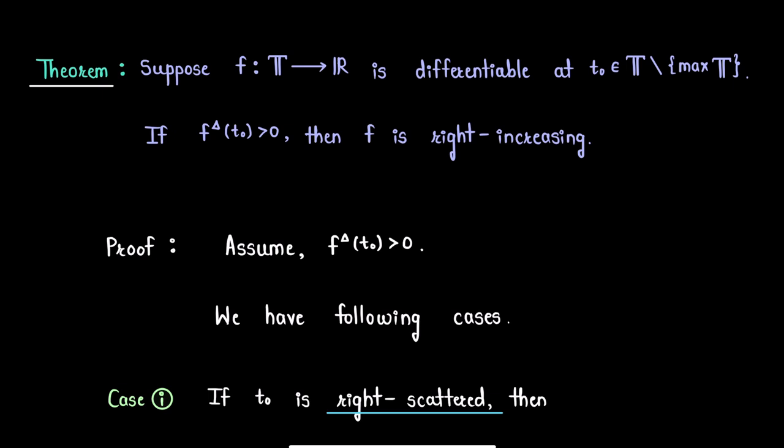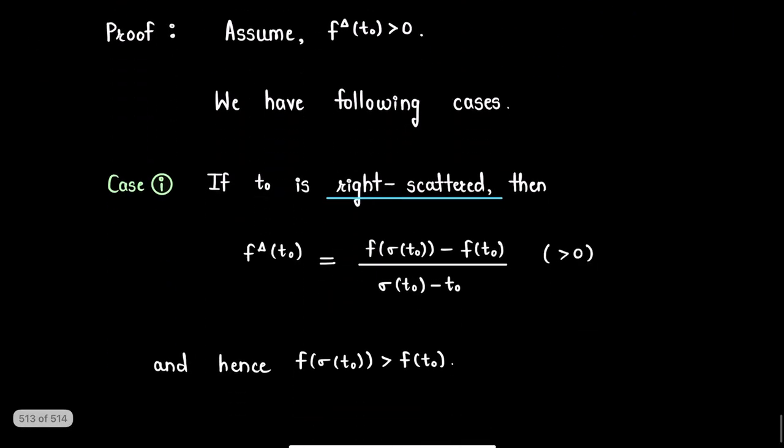We will start our proof. Assume that delta derivative of function f at point t0 is strictly positive. Then for this point t0, we have following two cases. So first case is point t0 is a right scattered point of the given time scale.